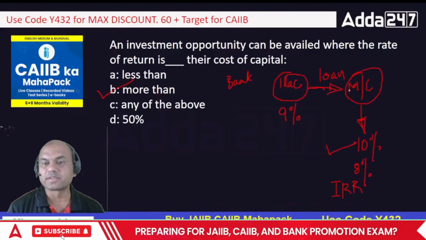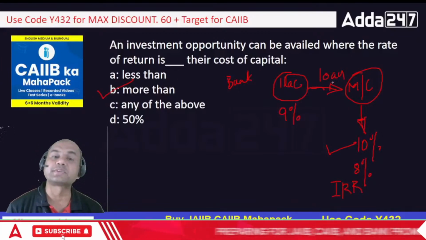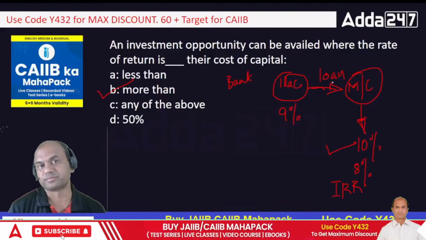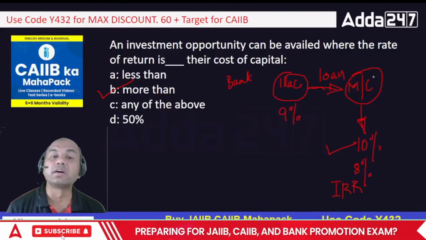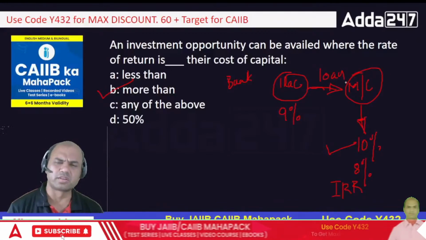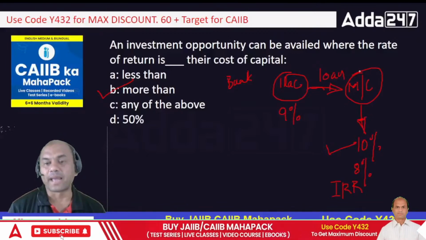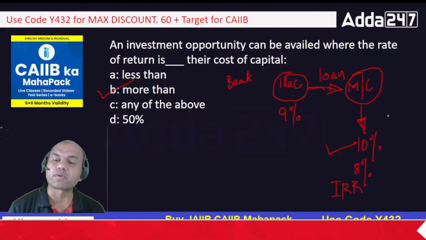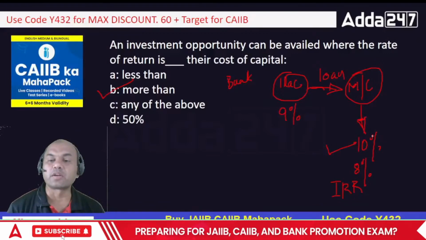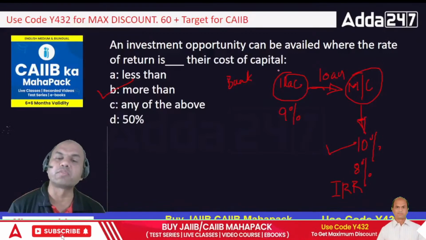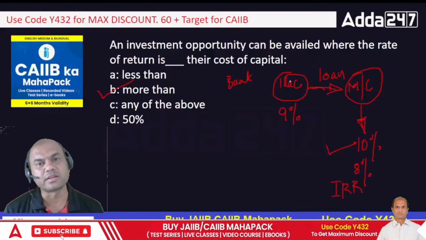Got it? Simple. See here, IRR you might have studied in your JAIIB. Even those who have done MBA might have studied it over there also. But I'll tell you, don't learn, understand. IRR means what? The rate of return which I get from that project. That rate of return should be higher than the rate of return which I am paying. It's as simple, isn't it?